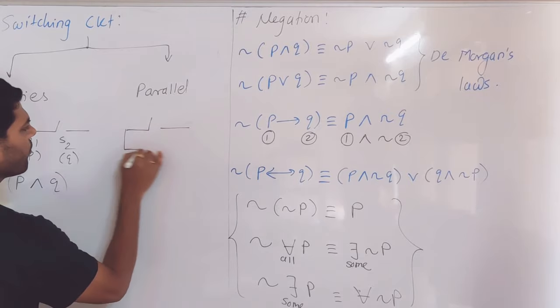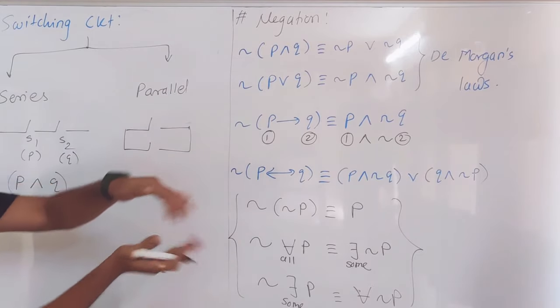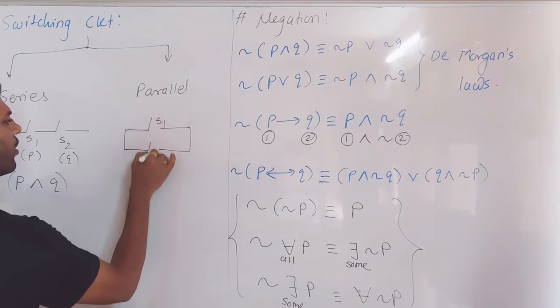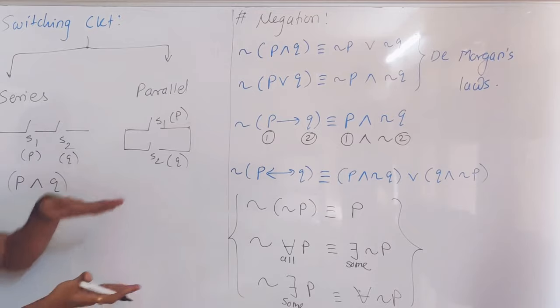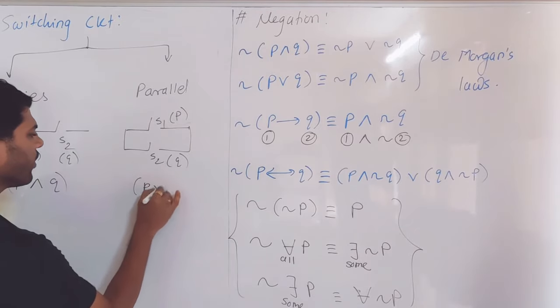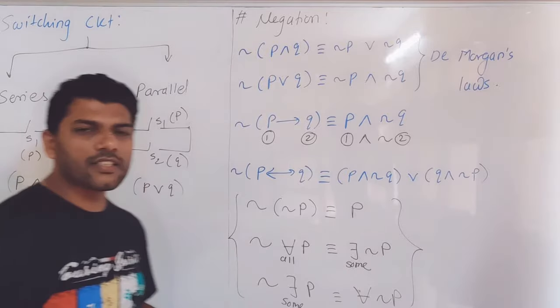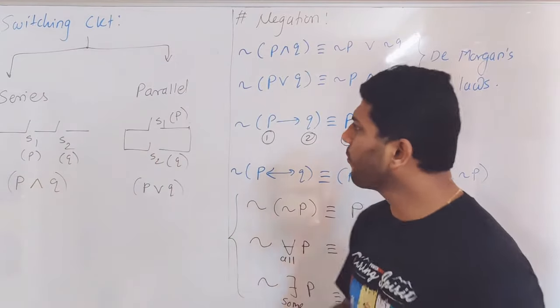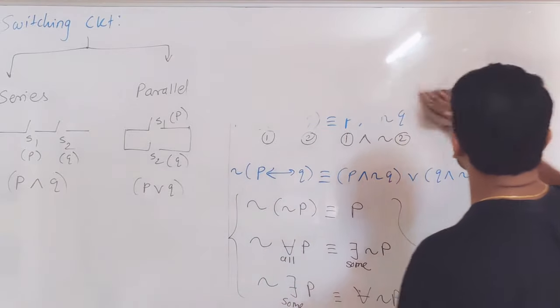So parallel means this alternate arrangement like this one. If the two switches are in parallel, assuming S1 as P, S2 as Q, we always represent it by OR. So it's a very simple article, creating a statement pattern for the given switching circuit.